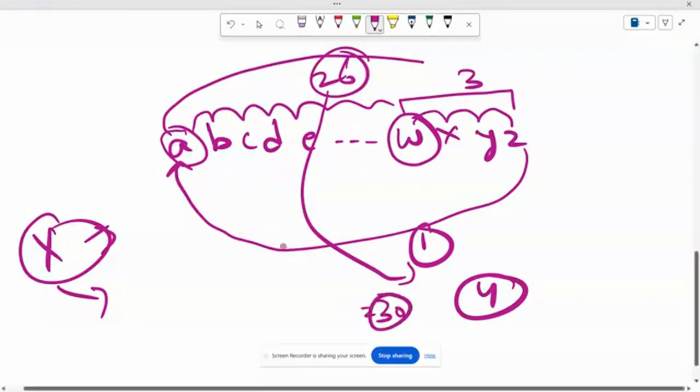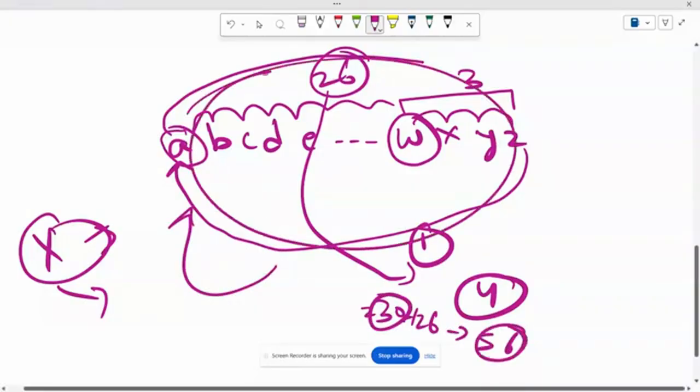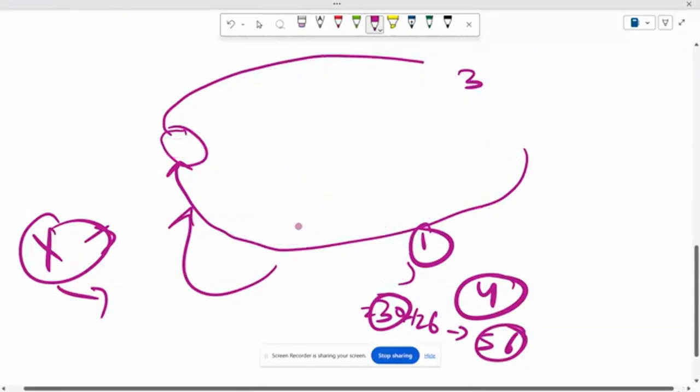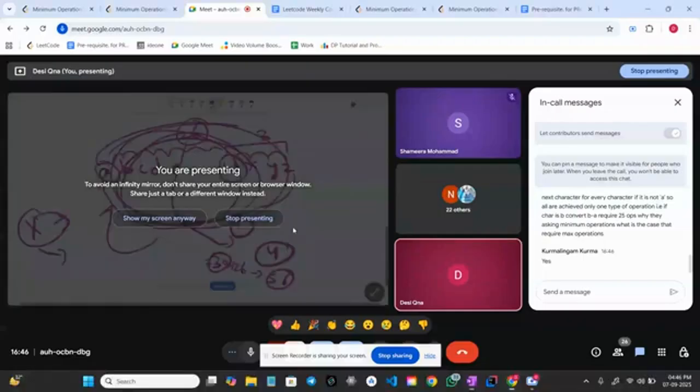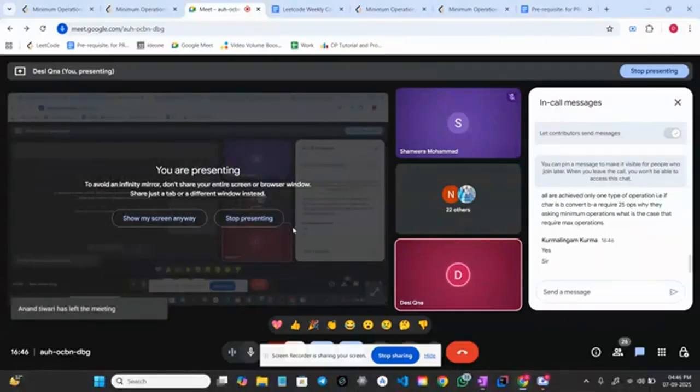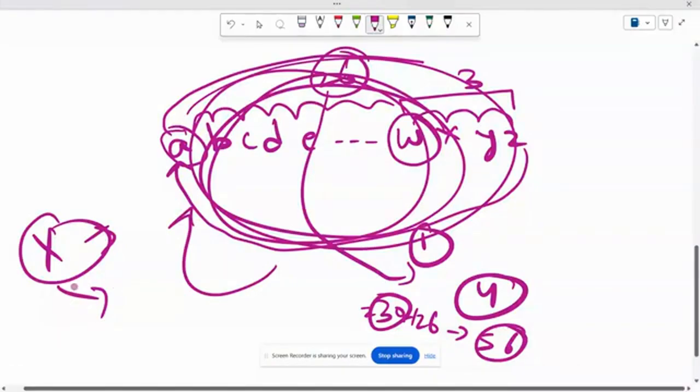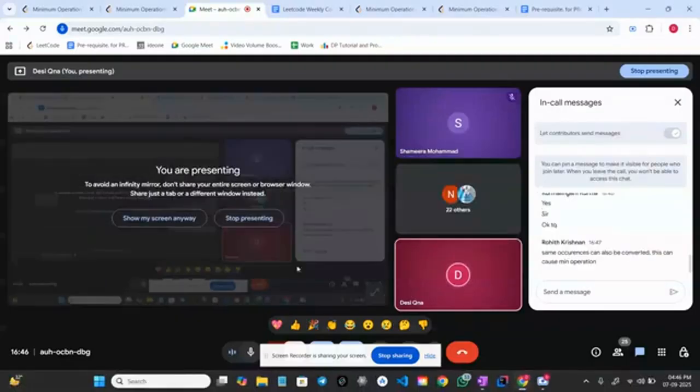In 30 operations also you can reach this A. Again plus 26, in 56 operations also you can reach this A. You can loop, loop, loop. That will be the max case. Although we are intelligent, there could be a person X who is dumb. For that type of person, the problem is saying minimum operations.